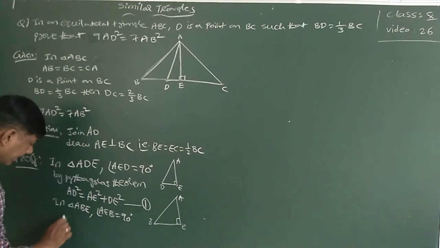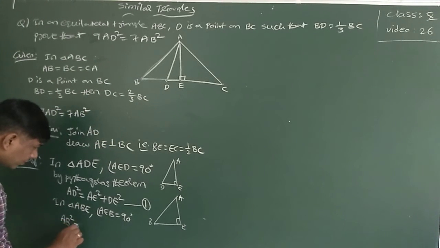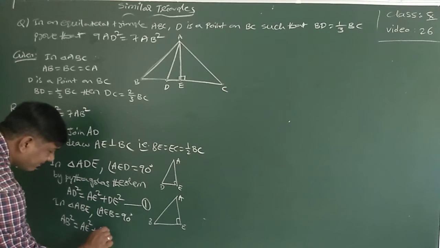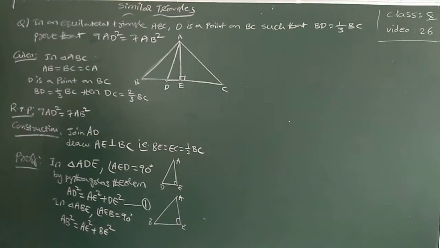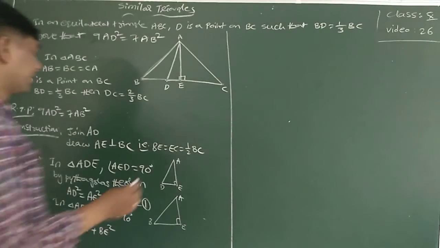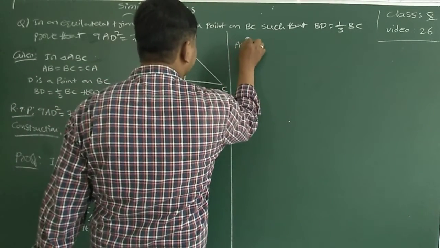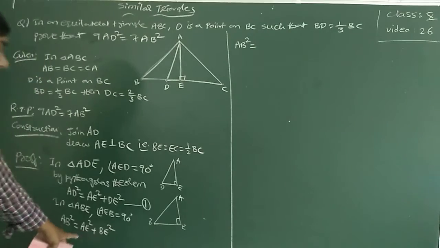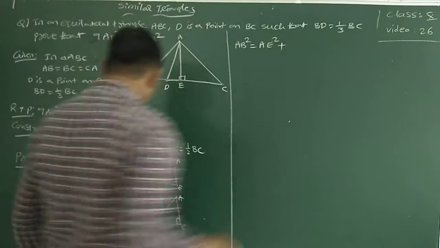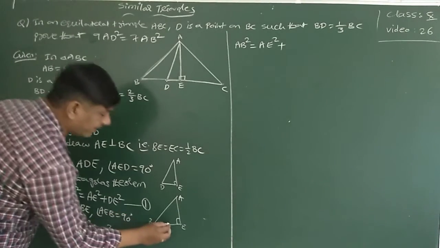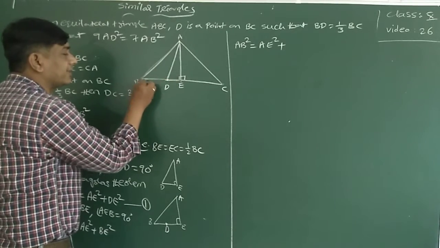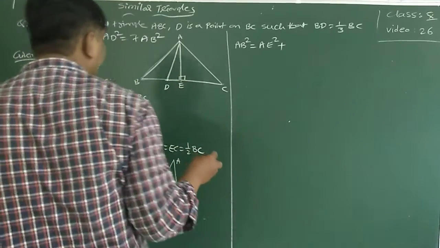Again, AB square is equal to AE square plus BE square. I am taking AE square as it is, plus BE square, where BE is BD plus DE, since D is a point between B and E.